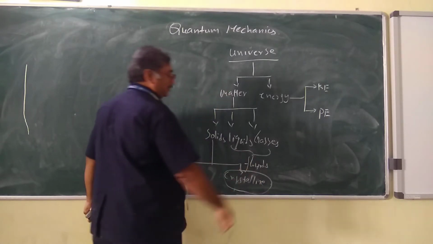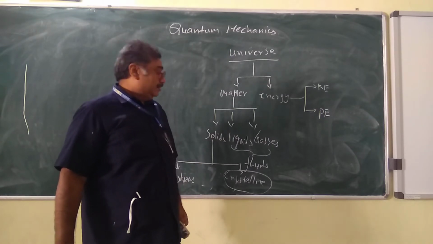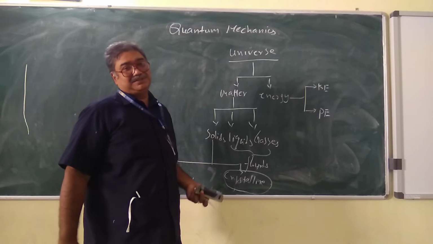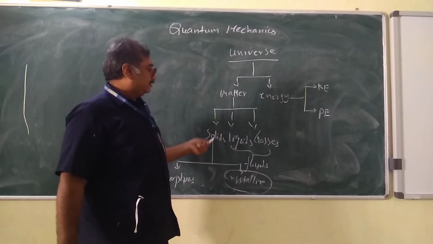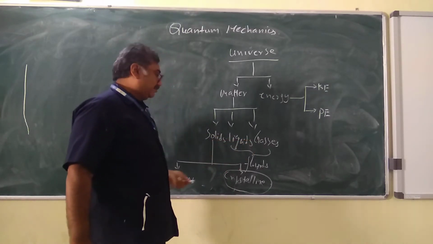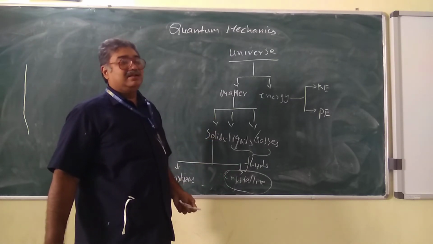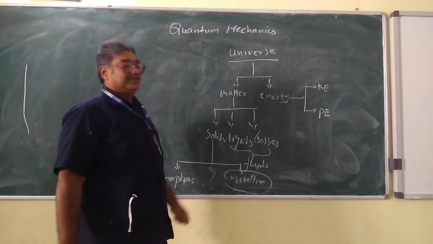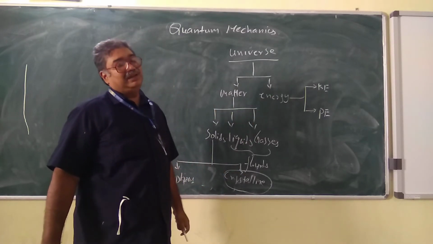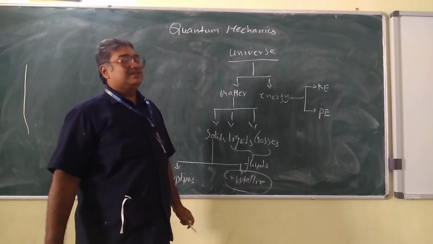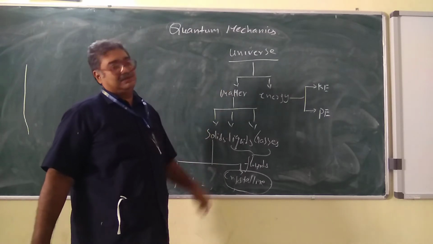Why? Because it has some definite and regular properties. They might not be uniform, but they are definite and regular. So we want to understand these crystalline properties. So the universe is classified into matter and energy, energy into kinetic and potential energy, matter into solids, liquids and gases, and solids into amorphous and crystalline. So we are able to understand what exactly crystalline is. But how these solids and liquids are formed, how matter and energy are formed, we don't have any definite answers to these questions. And therefore, some scientists, some physicists, tried to answer this behavioral distribution of matter and energy.